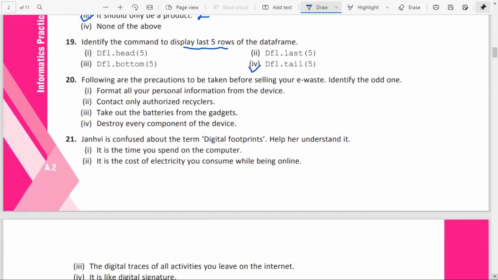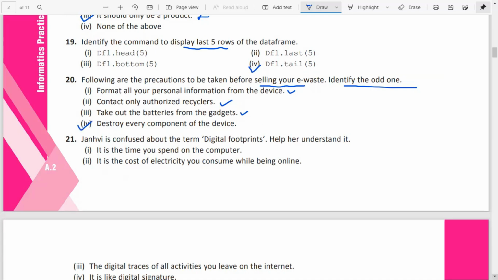Following are the precautions to be taken before selling your e-waste. Identify the odd one. Format your personal information from the device. That's true. Before selling, you have to format all the information. Contact only authorized recycler. That is also true. Take out the batteries from the gadget. That is also required before selling e-waste. Destroy every component of the device. That is false. So this one is the odd one.